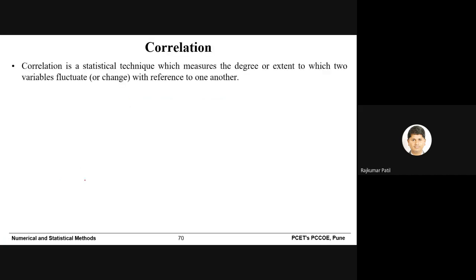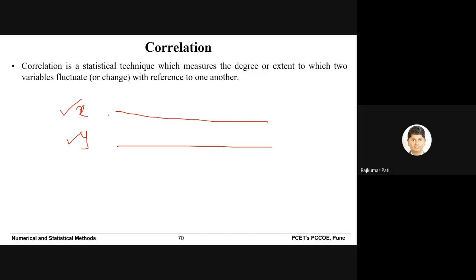Okay, so the first question that comes to our mind is, what is correlation? Whenever we talk about data, generally we talk about X and Y. There are some data points for X and data points for Y, where X is the independent variable and Y is the dependent variable.